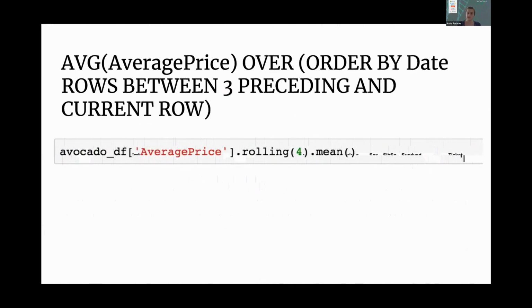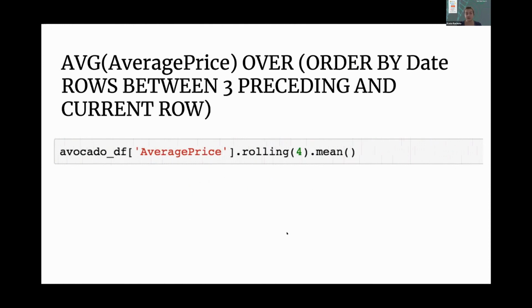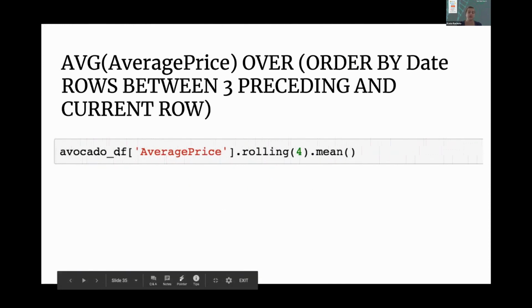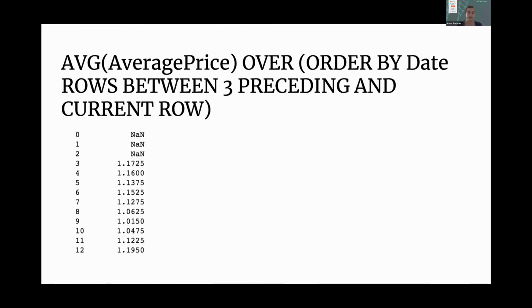And I'm going to do some window functions. In SQL, this would be fairly complicated. This is a 4-day rolling average. Here I just pick average price from my avocado DF data frame. I set it to rolling 4, so it picks 4 rows, and then I pass the mean function over it. And we can see this performs as expected.